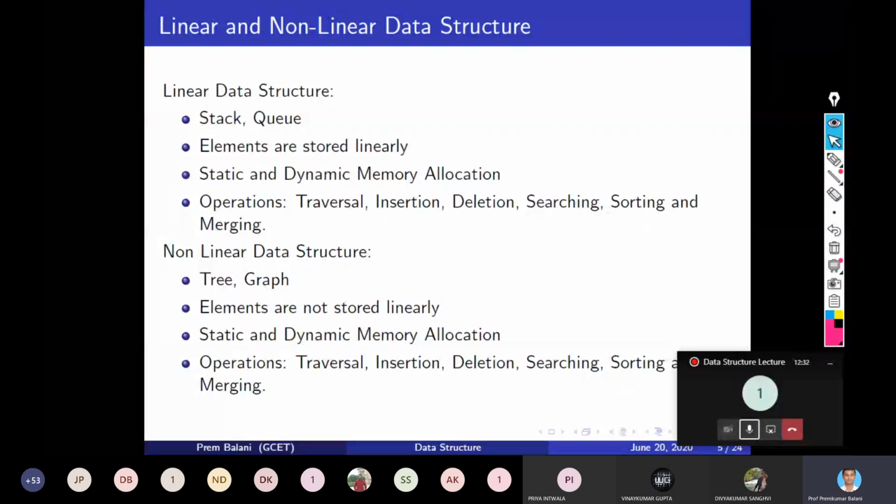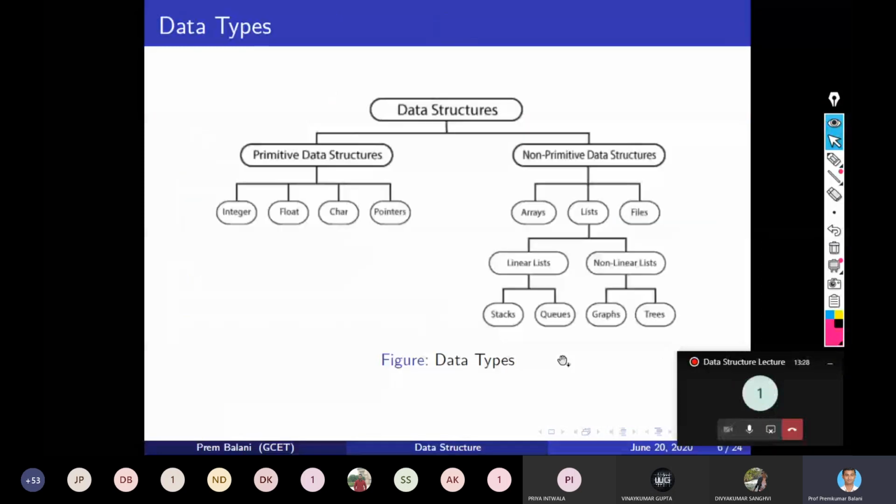So this is the diagram for data types. In data structure, the data types are broadly categorized into primitive and non-primitive data structures.